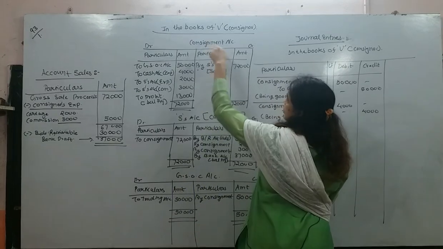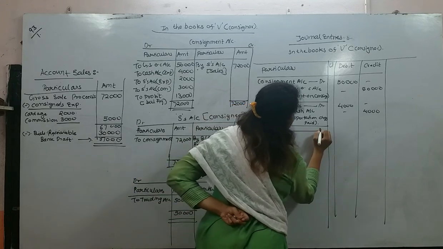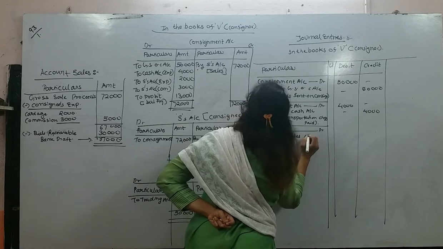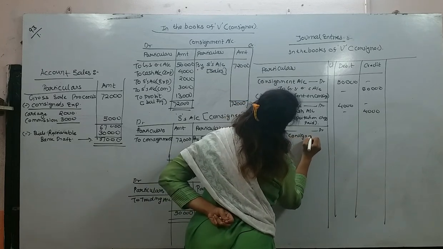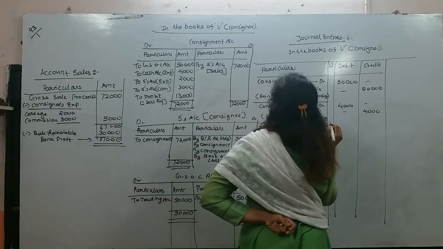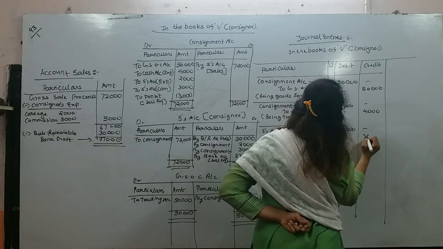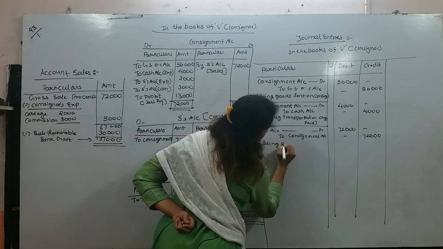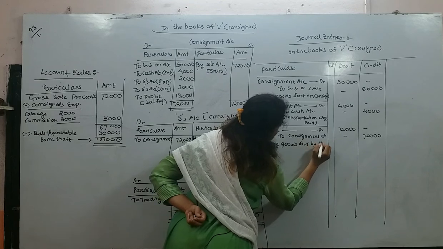Now the third entry will be of sales. So the entry will be S account debit to consignment account. I'm sorry. So the amount will be 72,000. Being goods sold by S.